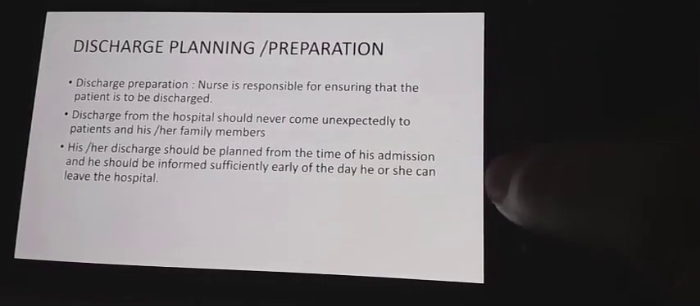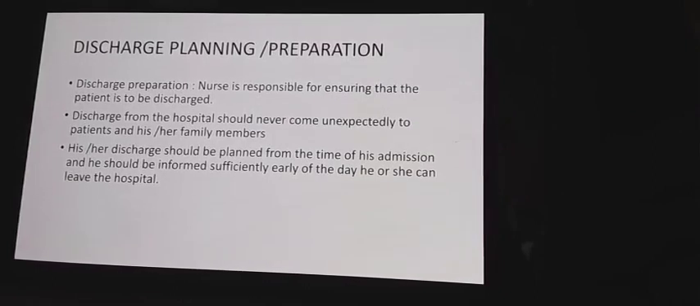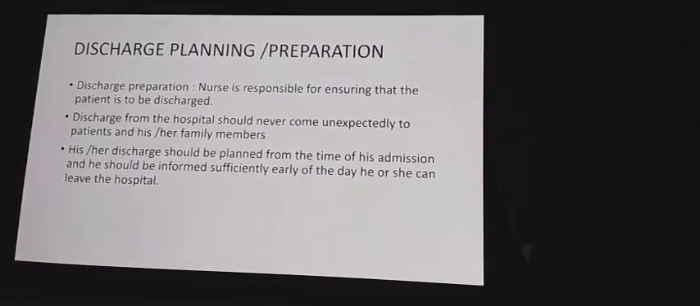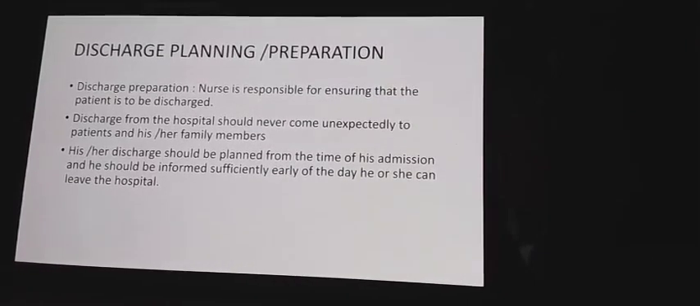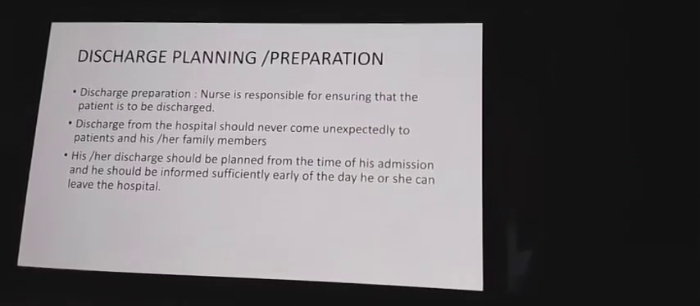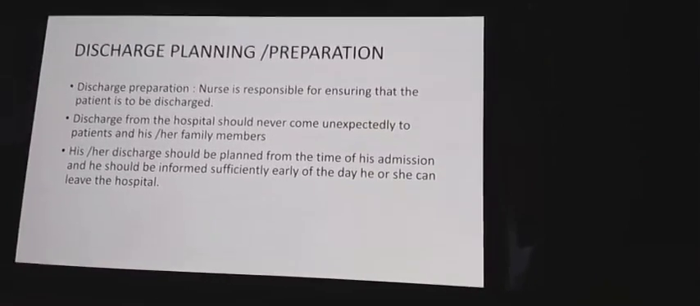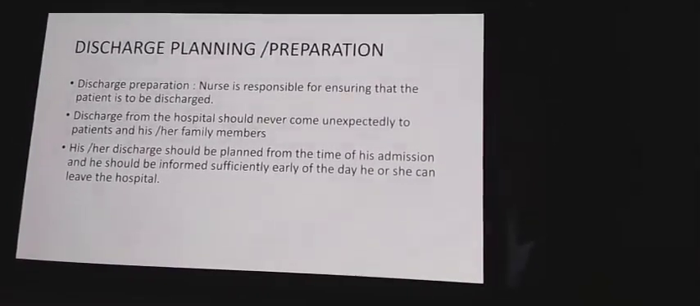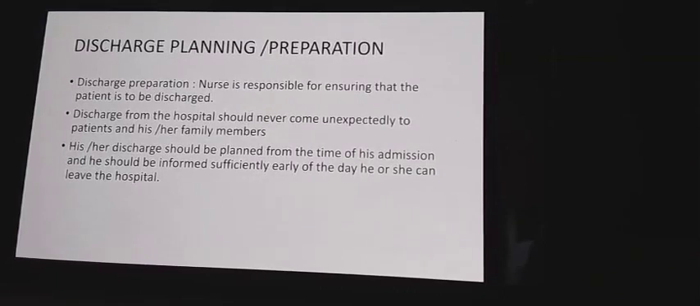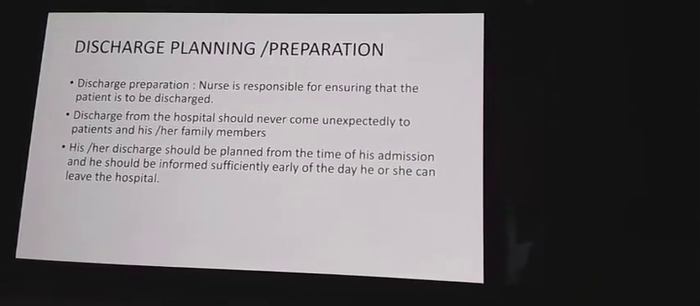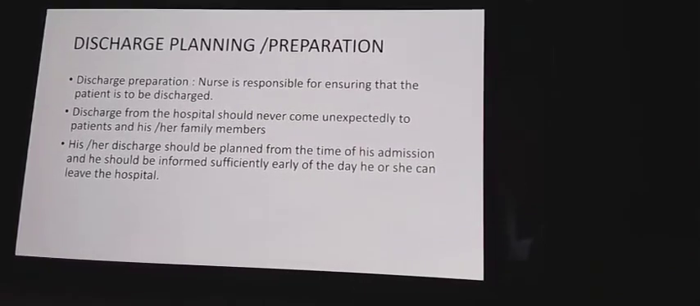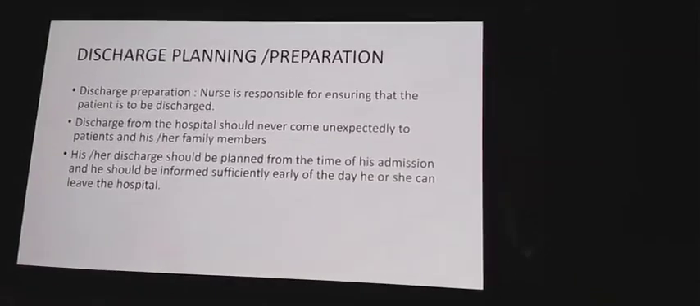Discharge planning preparation. The nurse is responsible for ensuring the patient is discharged. So after the written order, you can inform the patient's party or the patient that they are going to be discharged today or tomorrow. Discharge from the hospital should never come unexpectedly to the patient and his family members. Discharge timing cannot be decided by the patient's party or the patient.